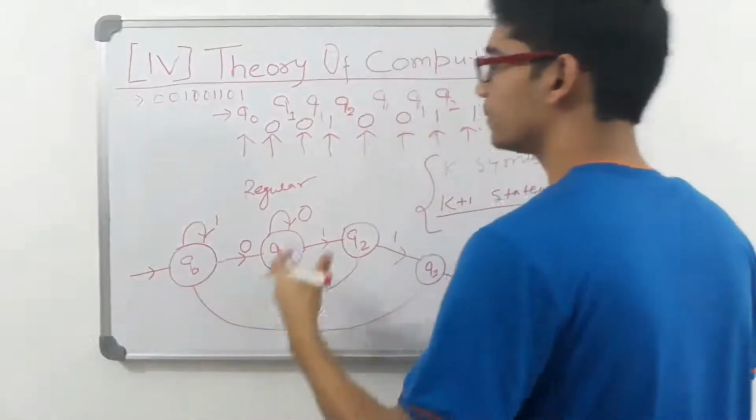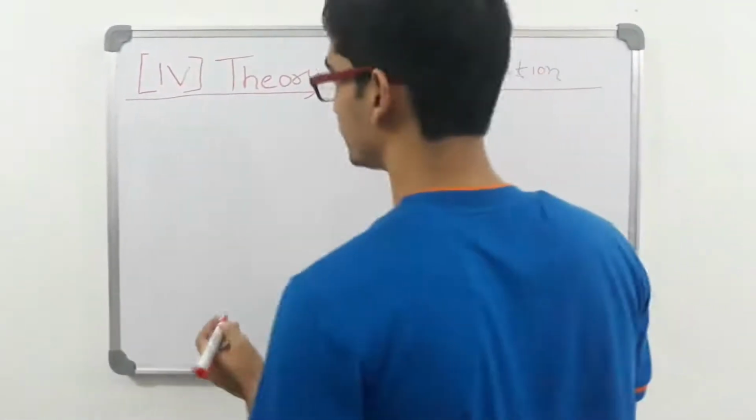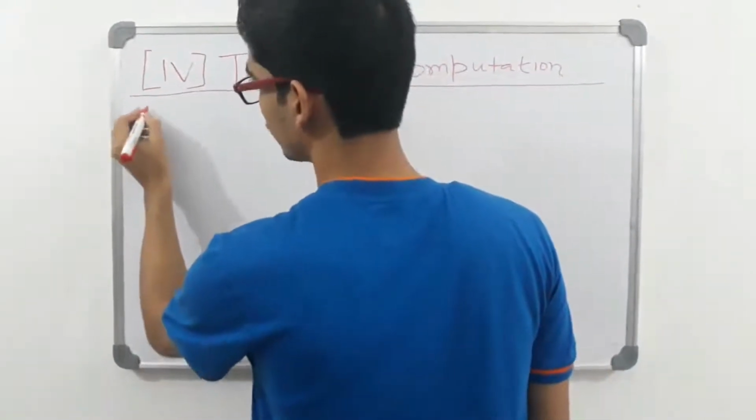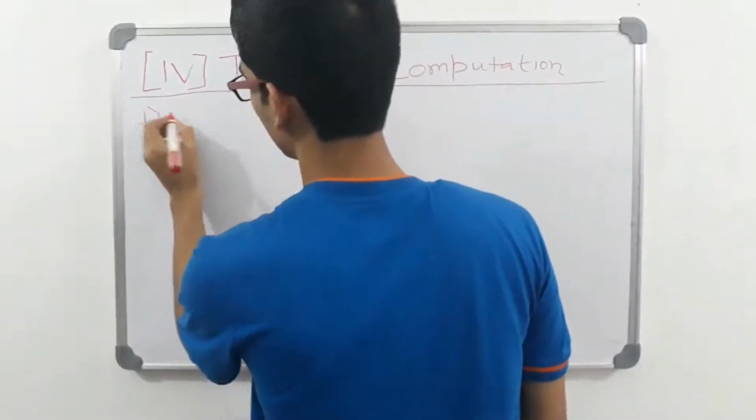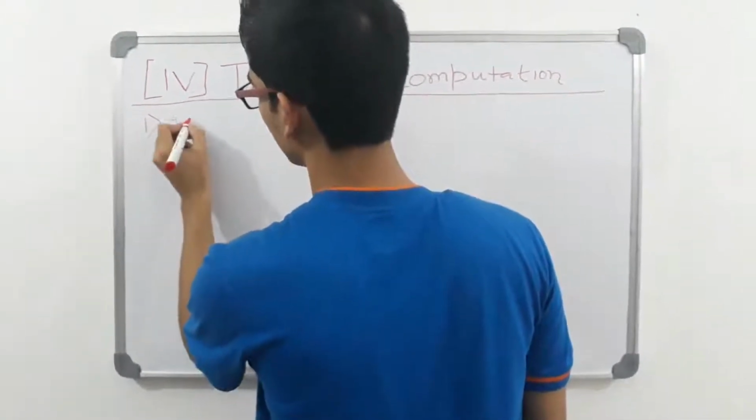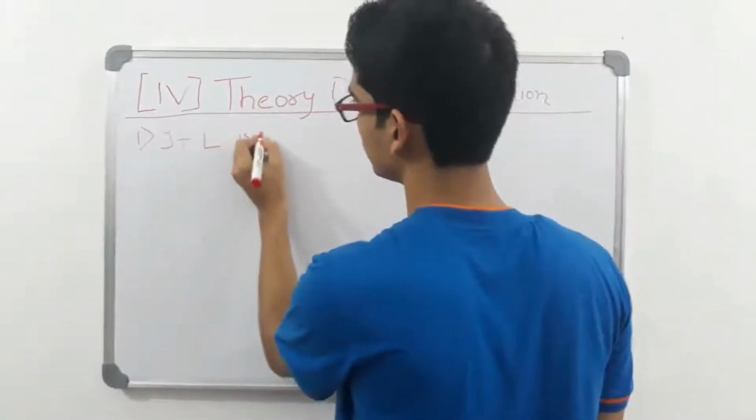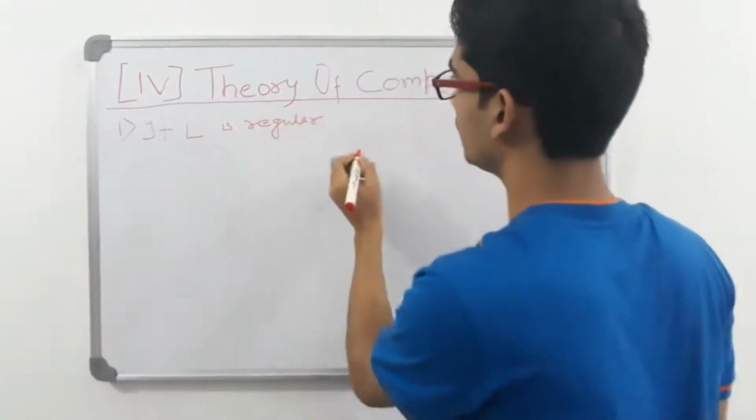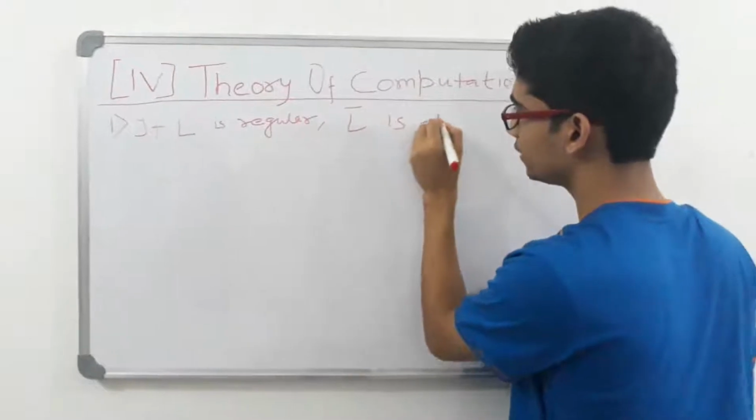Now let us see some of the closure properties of regular languages. Okay friends, so I am writing some of the properties, that is, if L is regular, L complement is also regular.